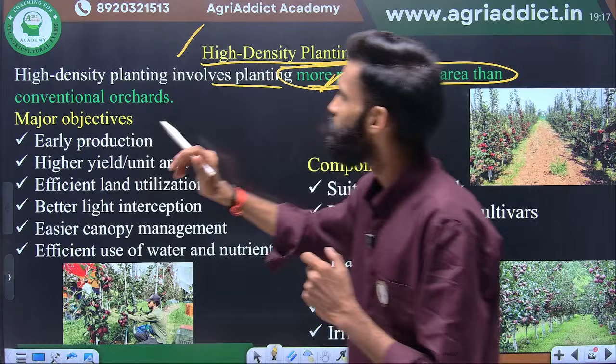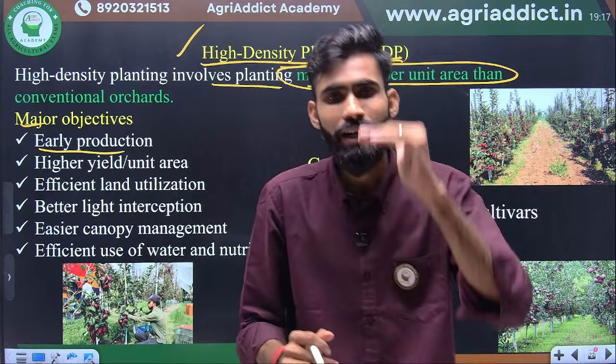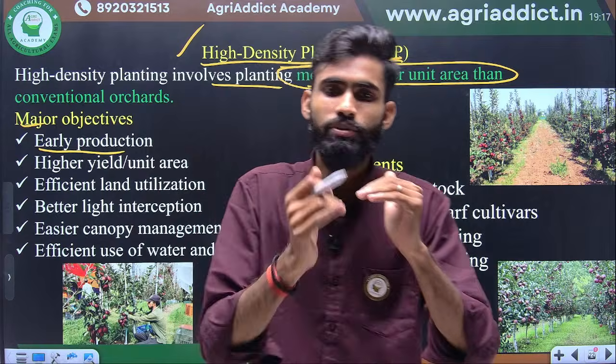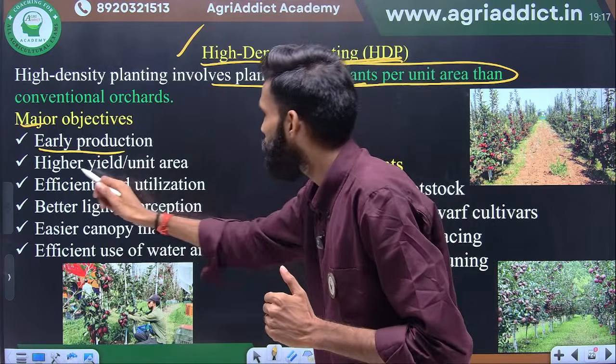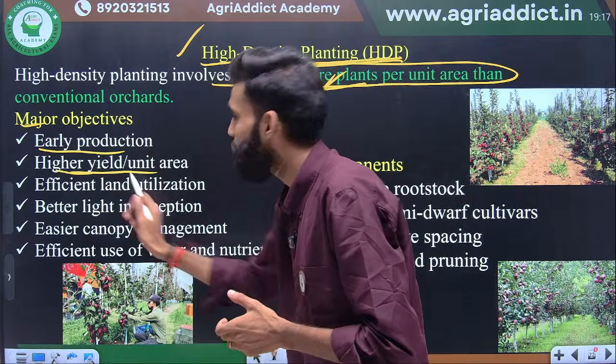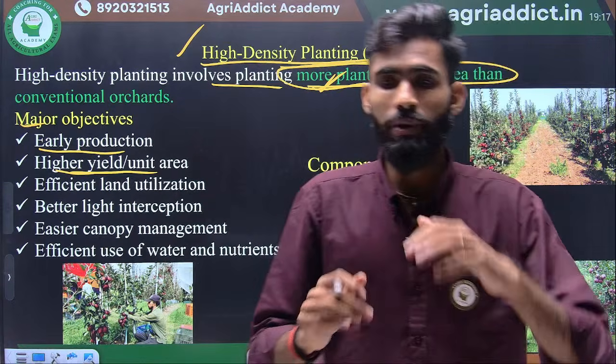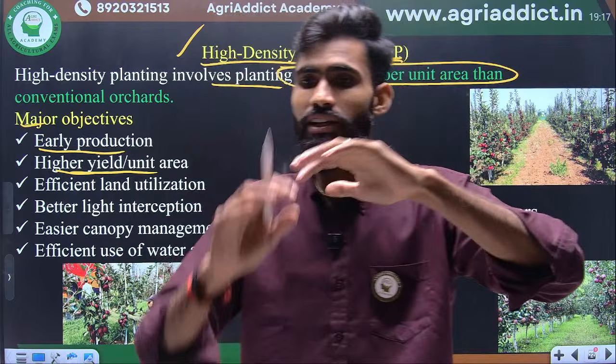Okay, what is the objective? Major objective, early production, because the plant height reduces. If the height reduces, then it gives early fruiting. Okay, next one is higher yield per unit area. Here we are talking per unit area, not per plant. Okay, because in the conventional system the plant height is 10 feet. Suppose it gives the maximum fruit.